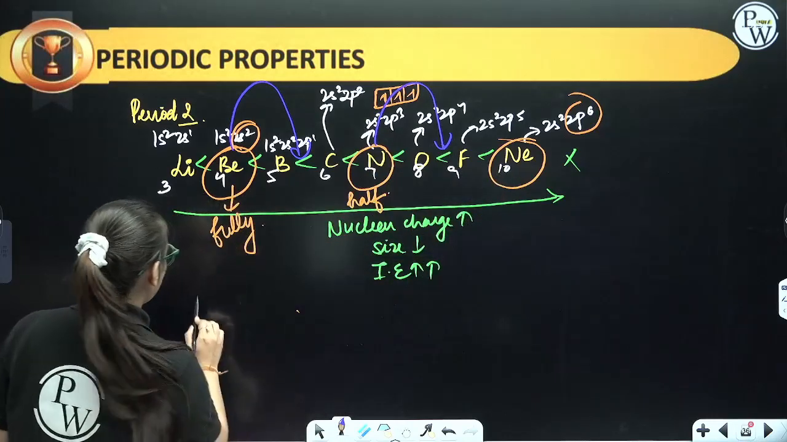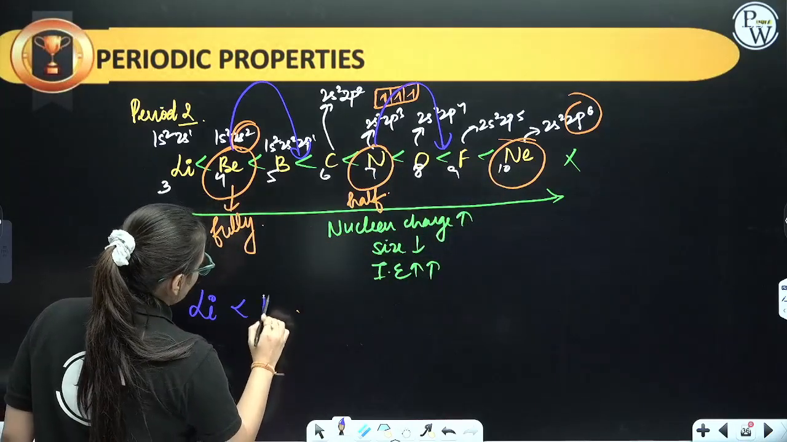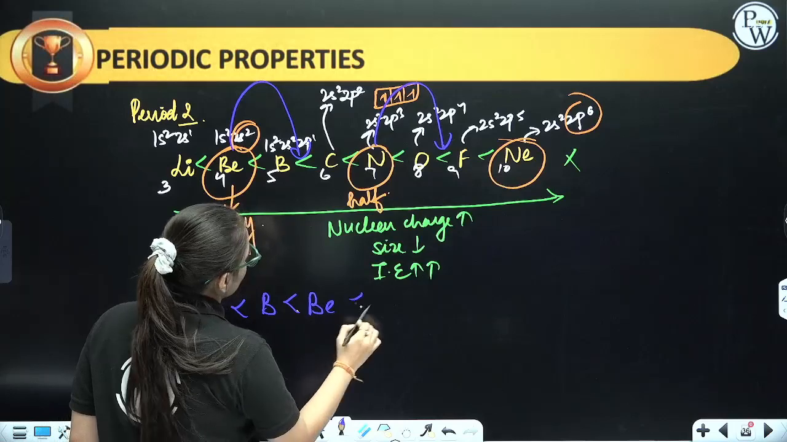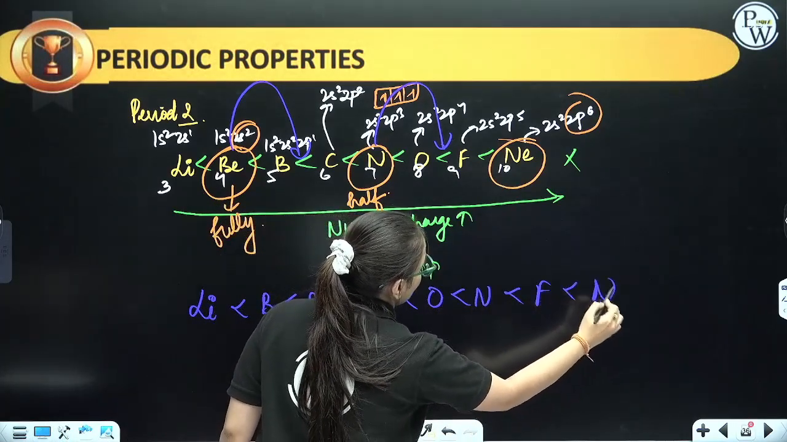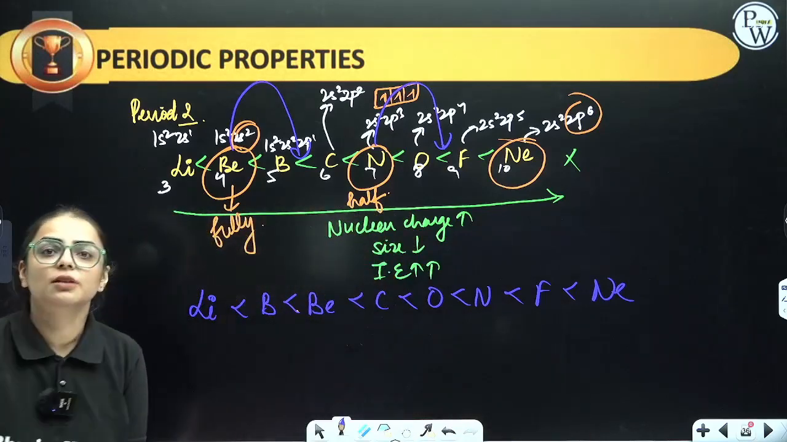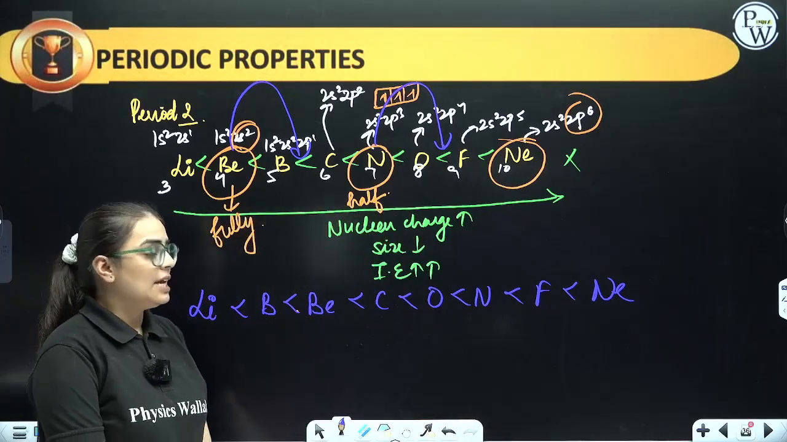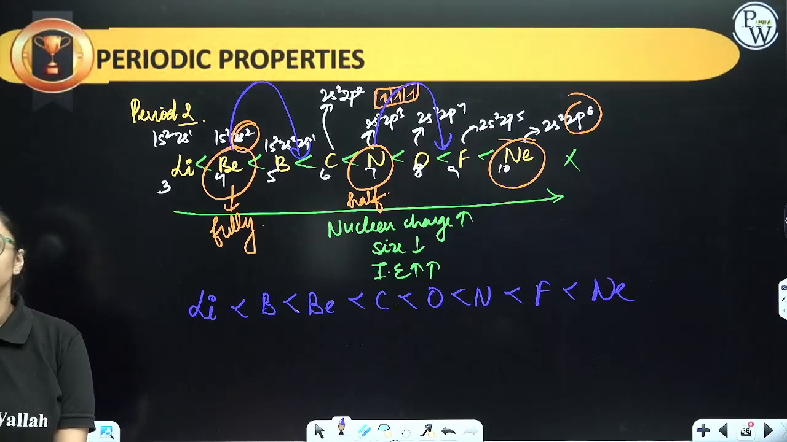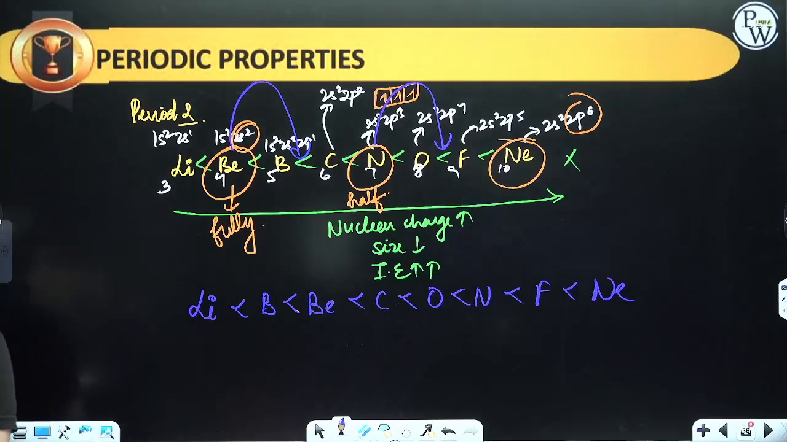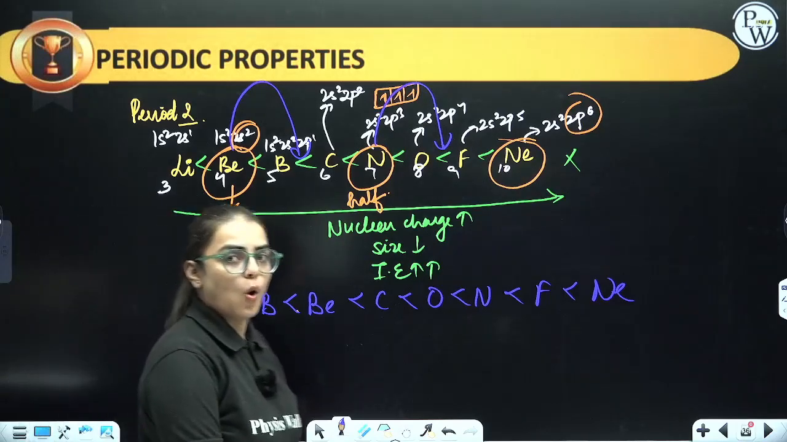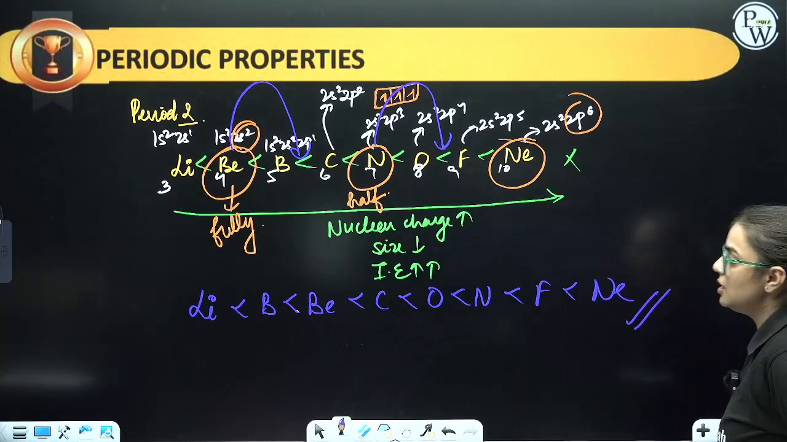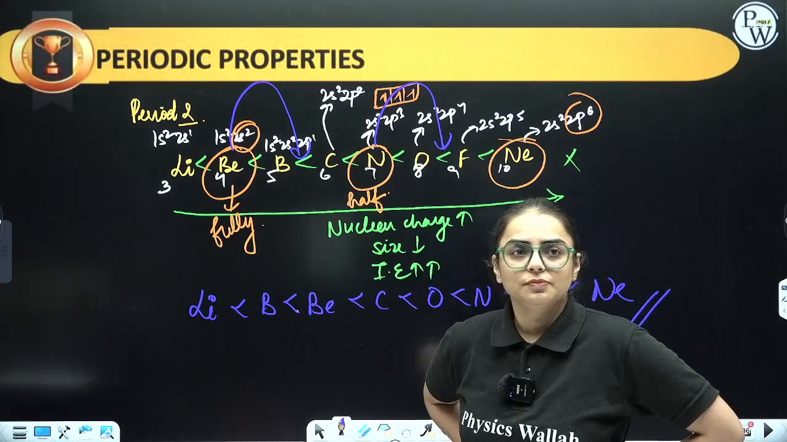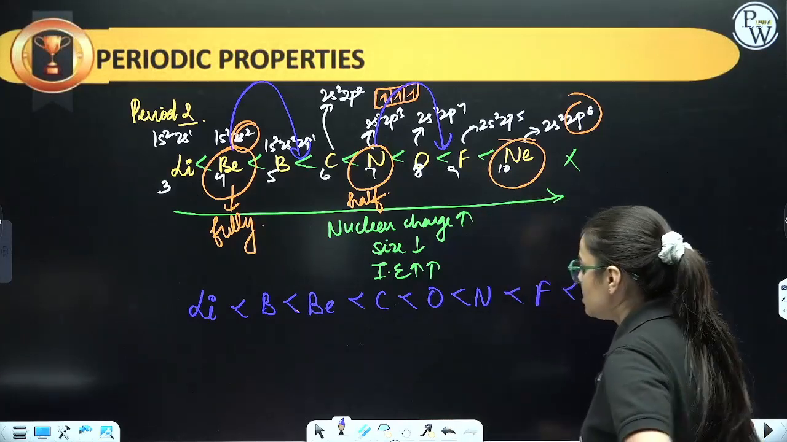So what is going to be the order? Lithium, then boron, then beryllium, then carbon, then oxygen, then nitrogen, then fluorine and then neon. This is going to be the order. Clear everybody? This is going to be the order for our configuration. Everybody please write down. Clear? Done.